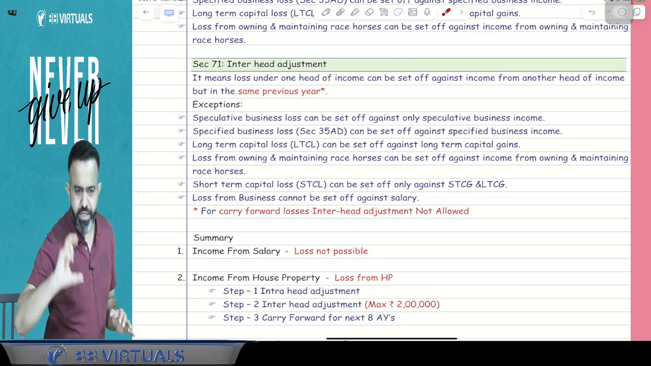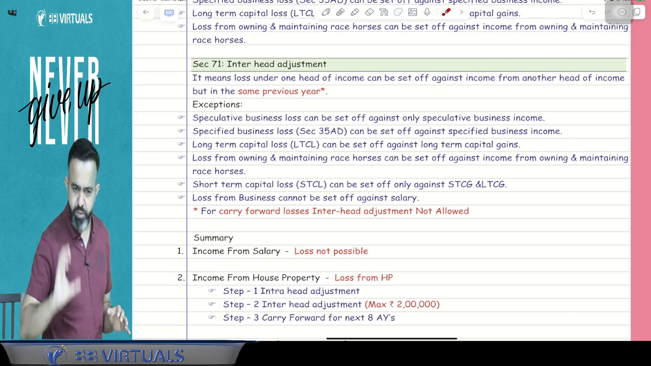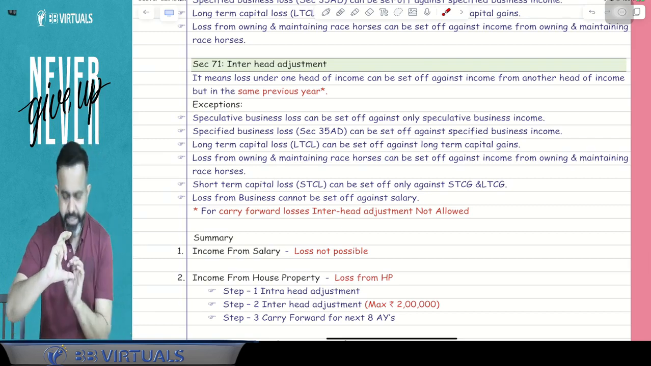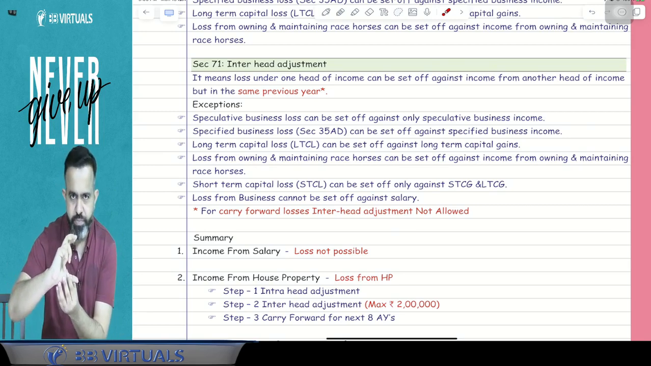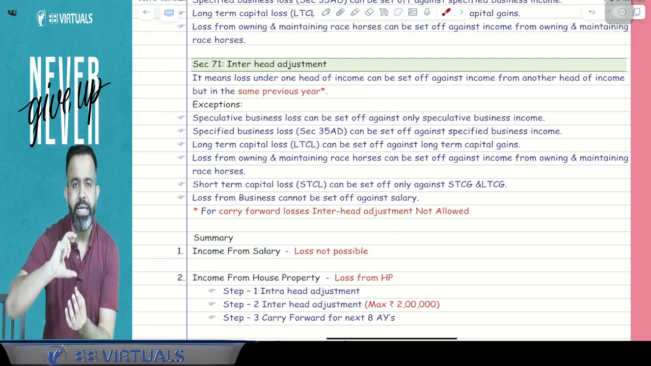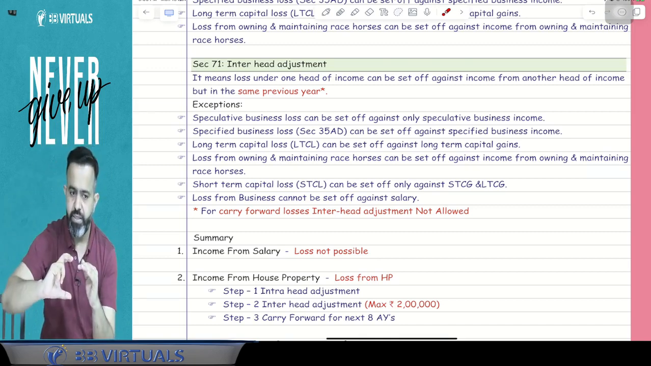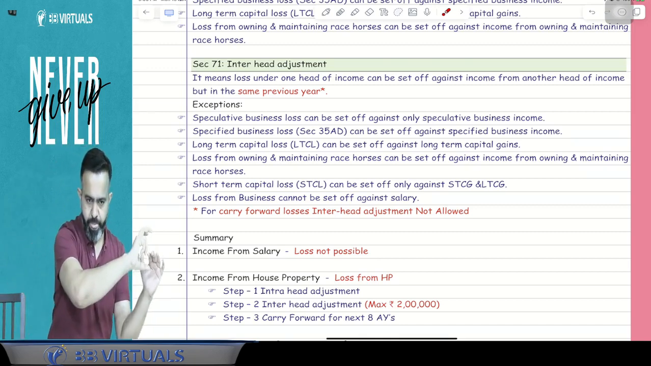Suppose there was a loss under the head house property. This is a loss of the current year. First you will do the intra-head adjustment. After that you will do the inter-head adjustment. After that you will carry forward.